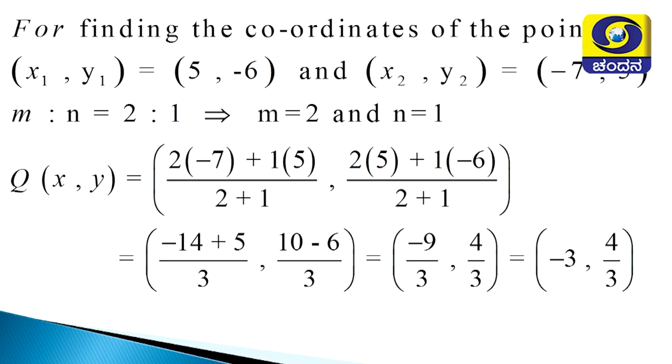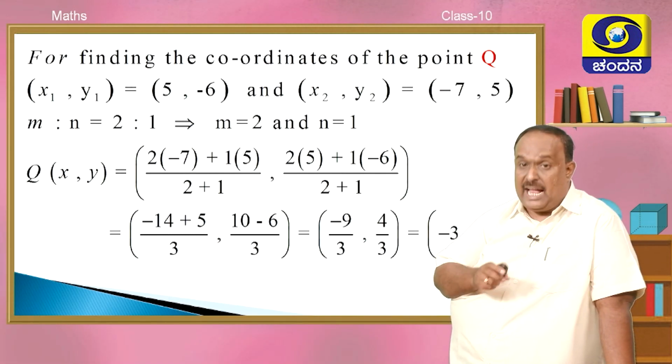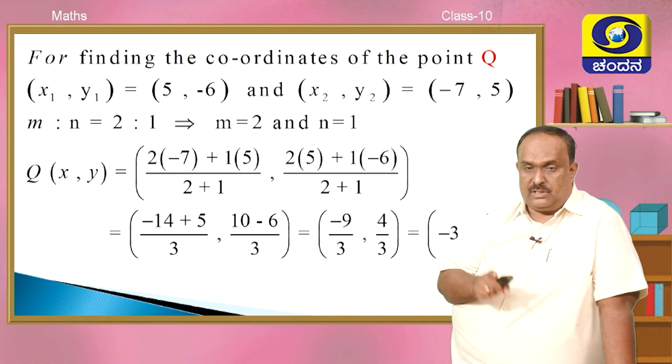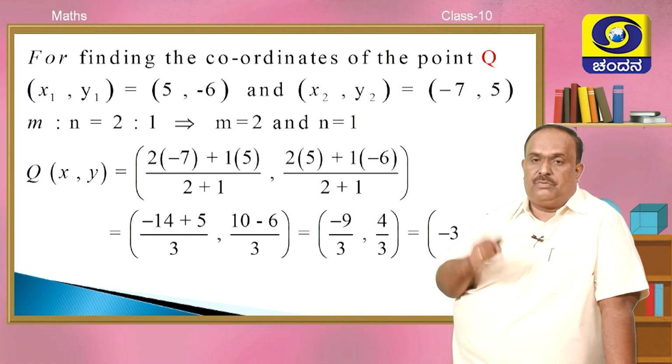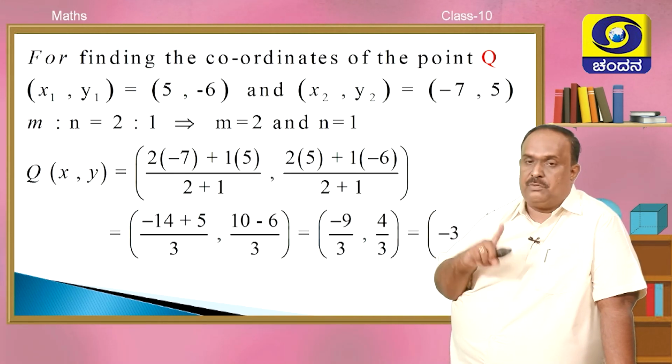In this way, you can find both the points P and Q when points of trisection are being asked with this kind of data. You have to use the section formula for internal division. The difference is that for one point you will use 1:2, and for the other point you will use 2:1.